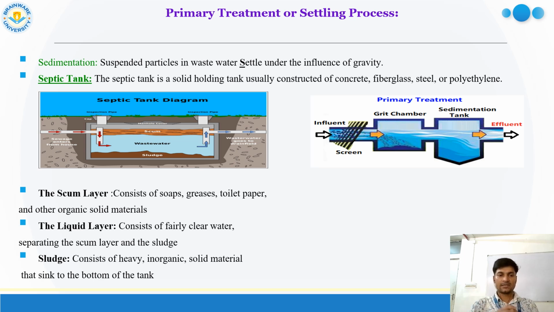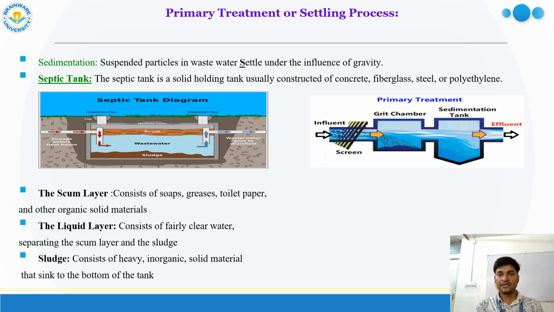Then in the middle part is the clear water body, separated from the upper layer, and sludge, most of the heavy waste material, is precipitated out, or settling down, in the lower part of the septic tank. In that manner we can separate the waste material depending on the layer. So this is one of the processes.